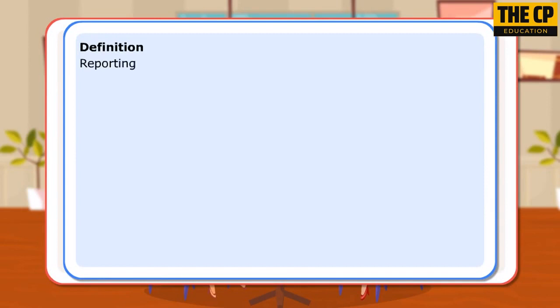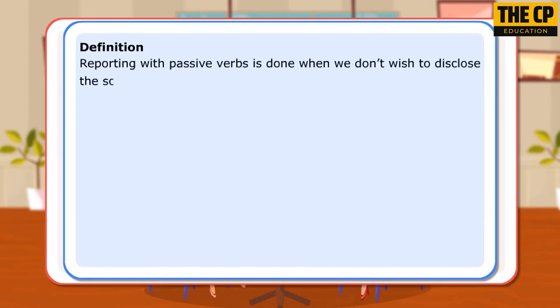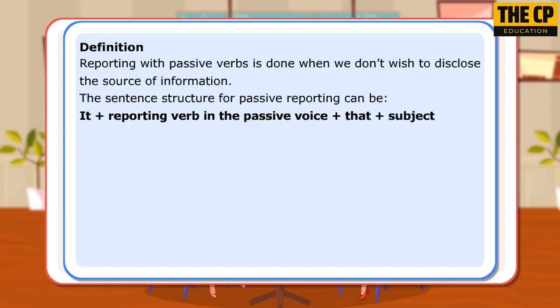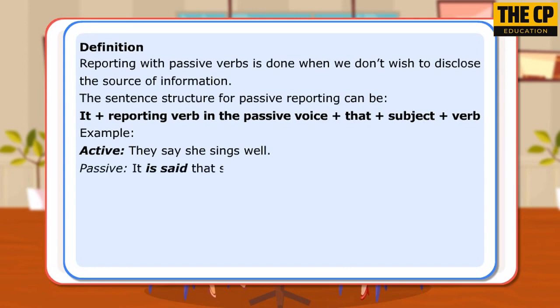Definition. Reporting with passive verbs is done when we don't wish to disclose the source of information. The sentence structure for passive reporting can be it plus reporting verb in the passive voice plus that plus subject plus verb. Example. Active. They say she sings well. Passive. It is said that she sings well.